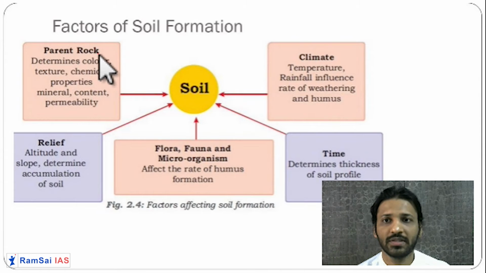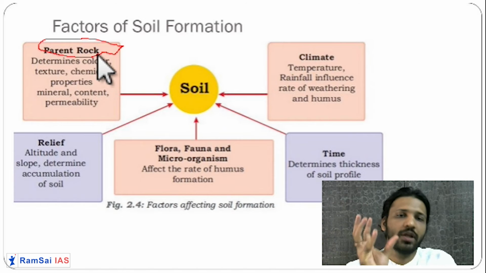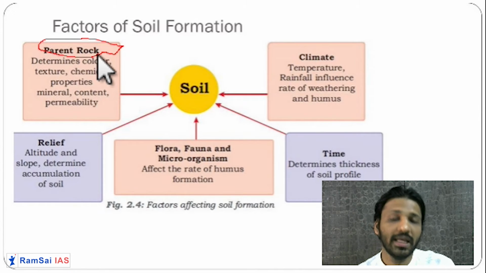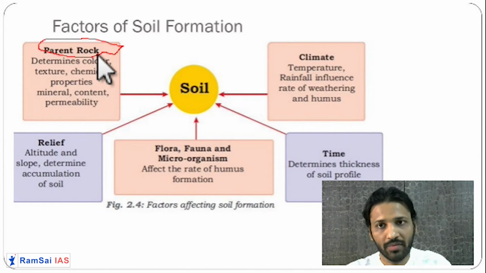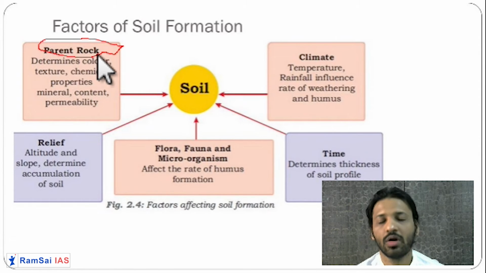So first is the parent rock. What type of rock do you have? Whether you have a very hard rock, a sedimentary rock, a basaltic rock, or a metamorphic rock, it will determine the type of soil that you have. So the parent rock determines what type of soil you have and how fast you will develop the soil. If it is a basaltic rock, a very hard rock, you will have black soil, like you have in Andhra, in the Deccan Plateau.